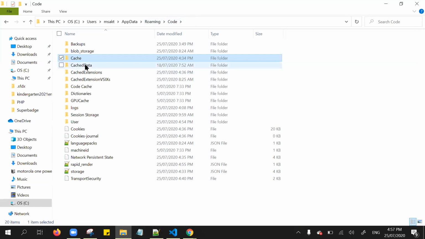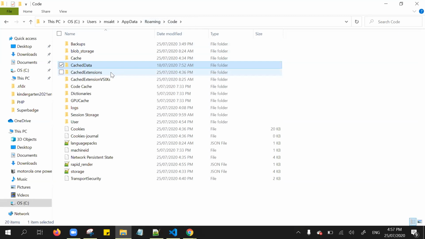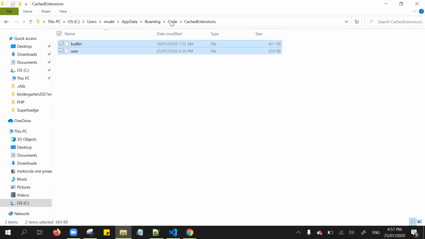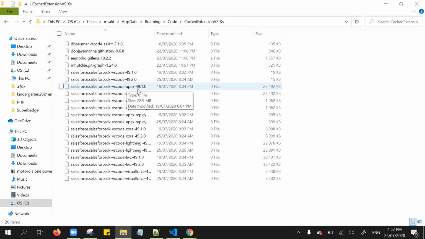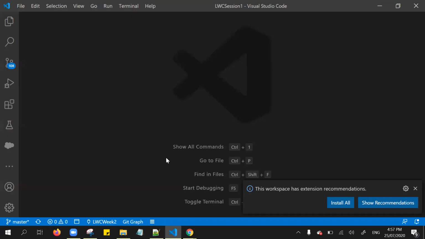Not only this cache folder, but also cache data, right? Under CachedData and CachedExtensions, if you frequently remove them, or make sure to clear the extensions also, then you will get better performance, speed-wise. That is one of the things I want to highlight here.